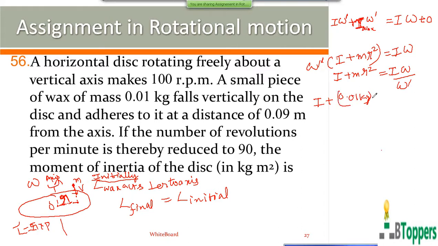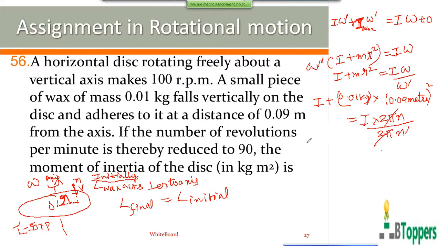Small r is the perpendicular distance between the position of the piece of wax and the axis, which is given to be 0.09 meter. Omega is the initial angular speed, that is 2 pi times the initial frequency of rotation. Omega dash is the new angular speed, that you can write as 2 pi times the new frequency of rotation.